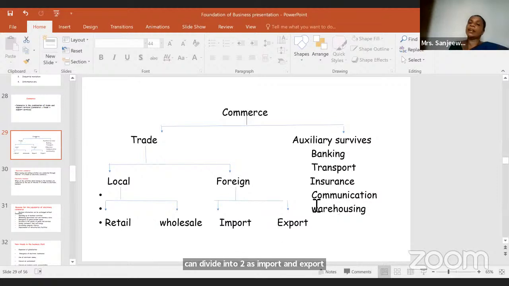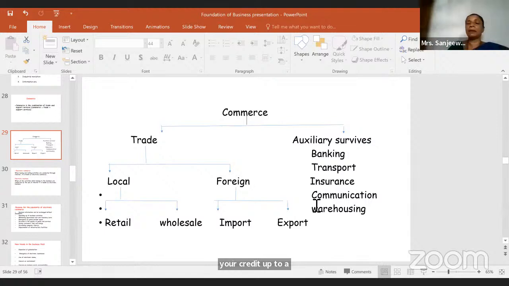Then auxiliary services, business support services: banking, transport, insurance, communication, warehousing. These services support the businesses, right? Banking: when you are doing a business, you are dealing with checks, you need to obtain loans, so you need to deal with banks. If you are doing a business, you need to transport your product to a consumer or the market.